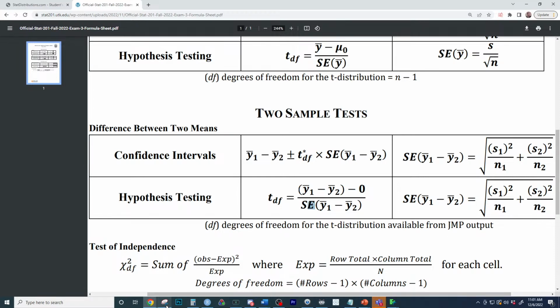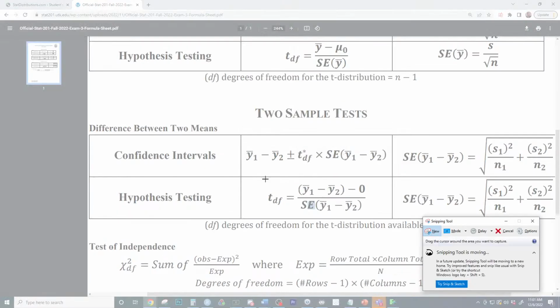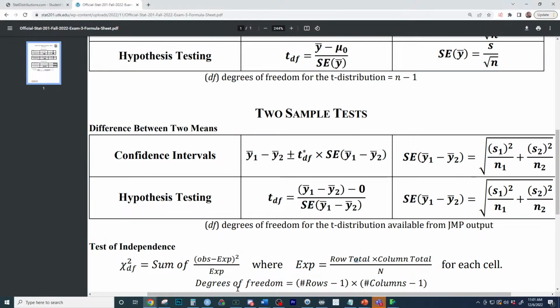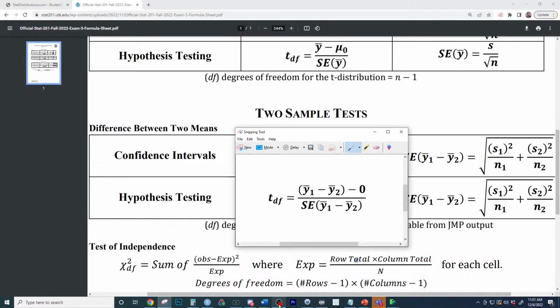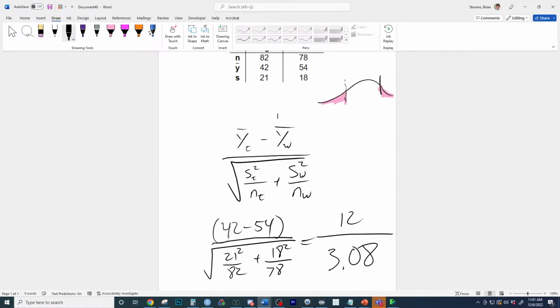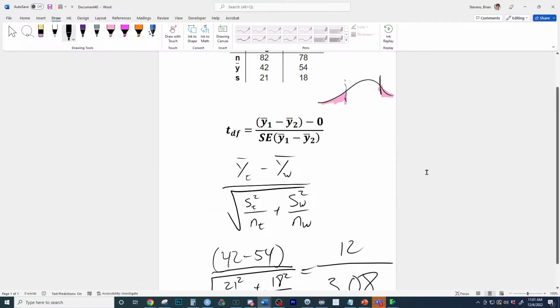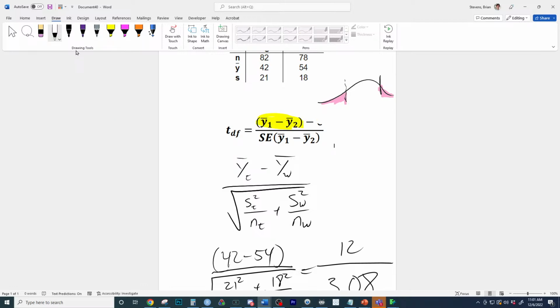So if you compare this formula, this is the formula on the sheet, and let's look at my formula next to it. The difference is the top portion. Oh, no worries. This is the practice. If you subtract two means, that's what we assume the difference is equal to.